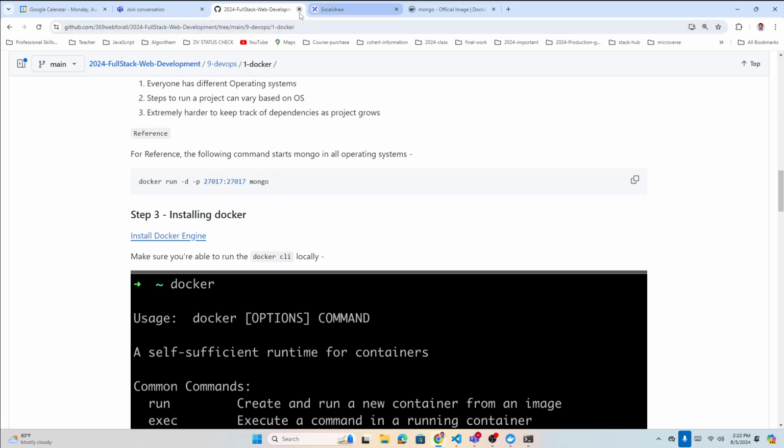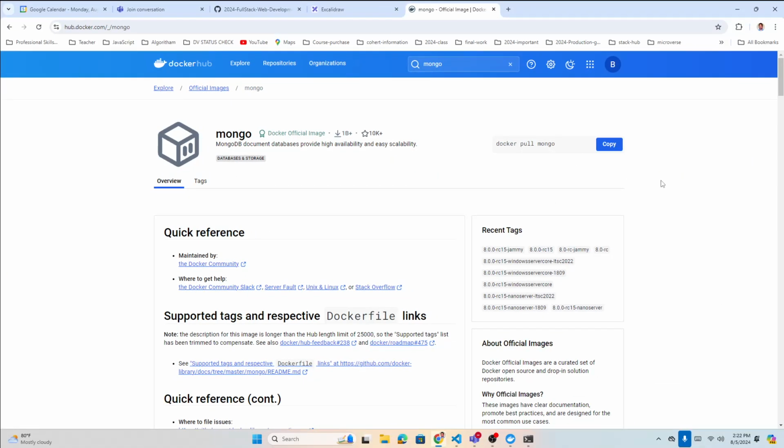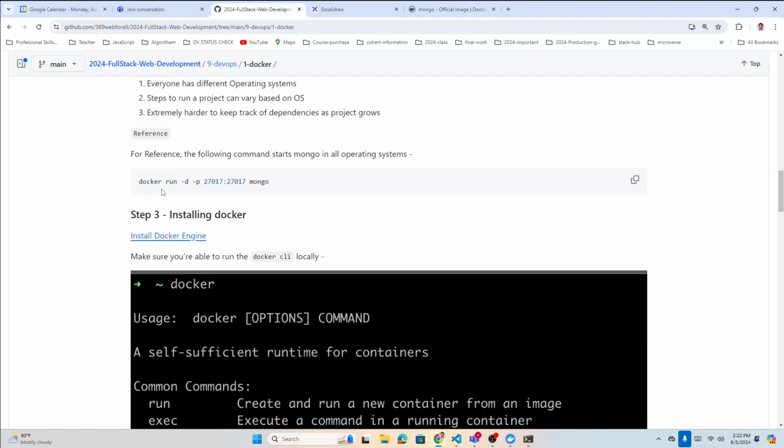So what I'm going to do is, from Docker Hub, I will just run this one: docker pull mongo. This is one way to pull Mongo from the hub. This will pull the Mongo image, right? And the command we have here, let's go back. docker run -d -p and the port. This is basically port mapping also.